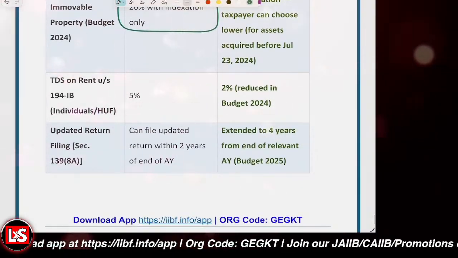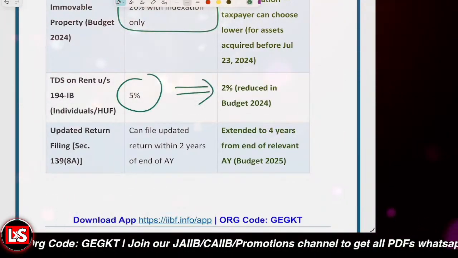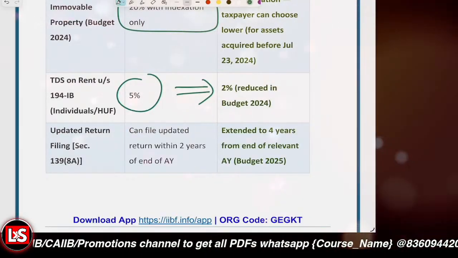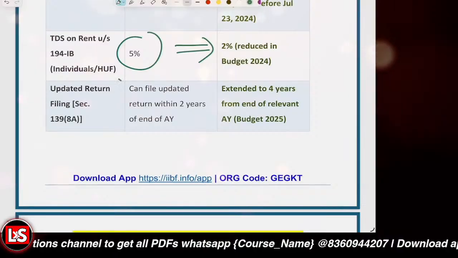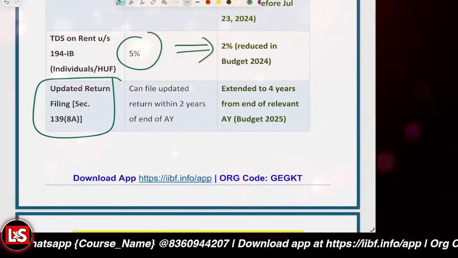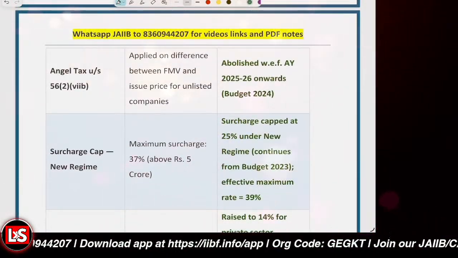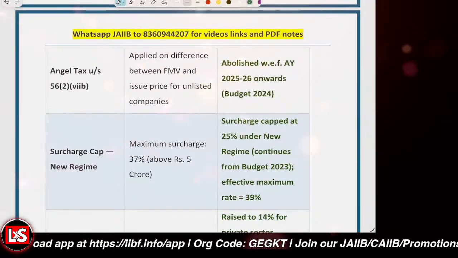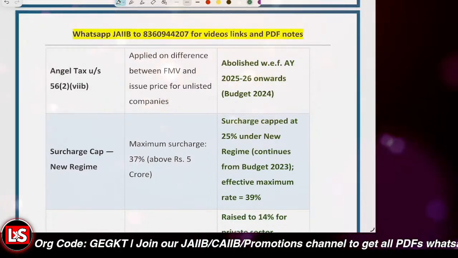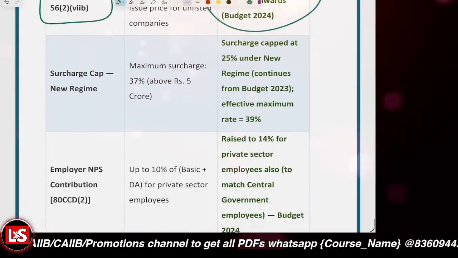TDS on rent was earlier 5%, but now it is 2%. For the updated return filing, which was earlier allowed within 2 years, it is now extended up to 4 years. Then angel tax, which was applicable on excess share premium over FMV and the issue price of unlisted companies, is now abolished.